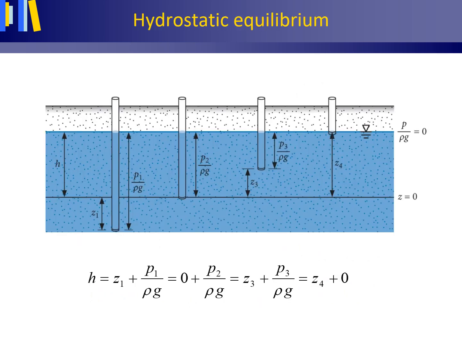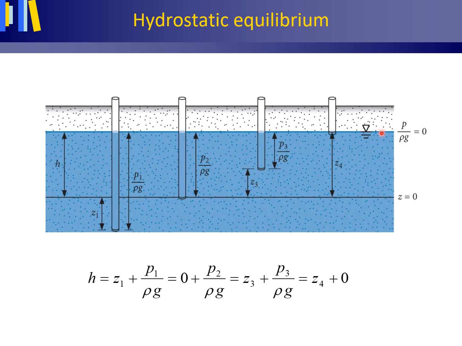Hydrostatic equilibrium, hydrostatisch evenwicht. Here we have a cross-section of the subsurface. Unconfined groundwater is groundwater where the water table, indicated with this sign, can establish itself freely. It is therefore also called phreatic groundwater, phreatic meaning free.